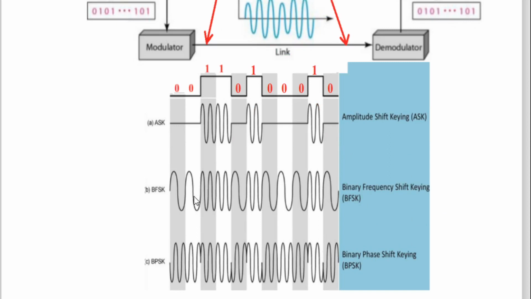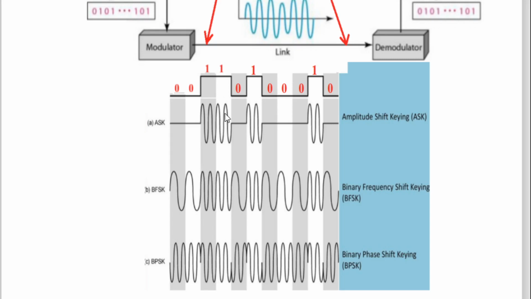frequency shift keying. Now for logic 0, we will communicate logic 0 with the help of a low frequency sine wave. See here, it is a low frequency sine wave. And we will communicate logic 1 with a high frequency sine wave. Again here, suppose logic 1 is there for 1 millisecond, then our high frequency sine wave will also go for 1 millisecond.